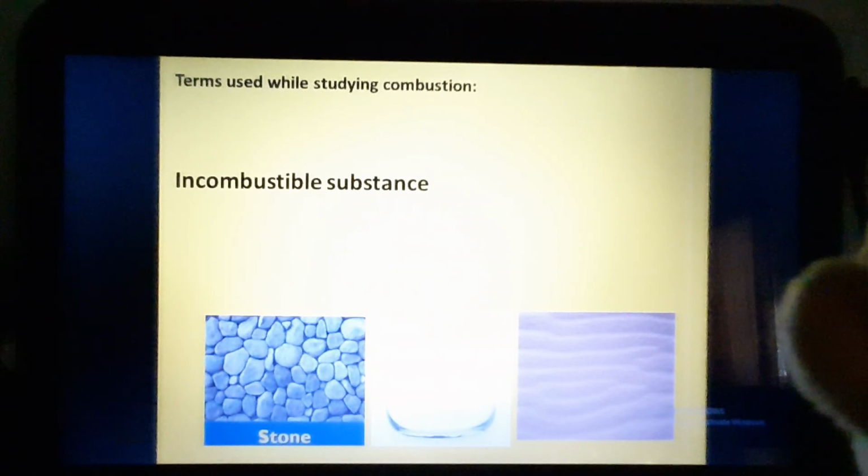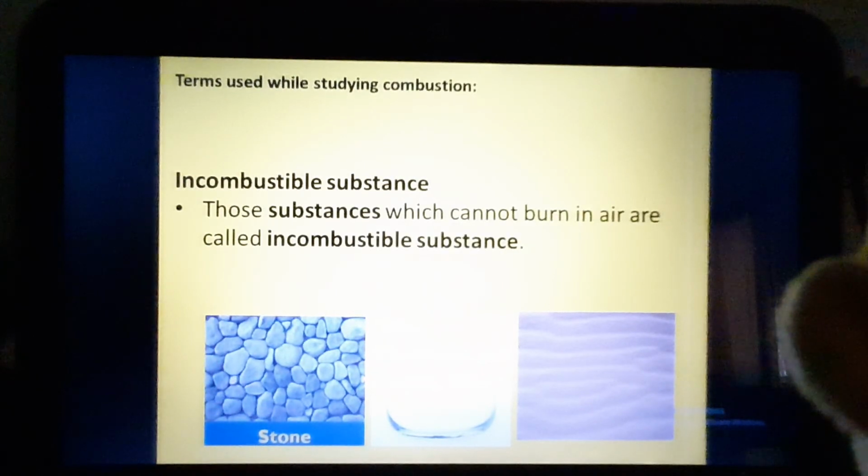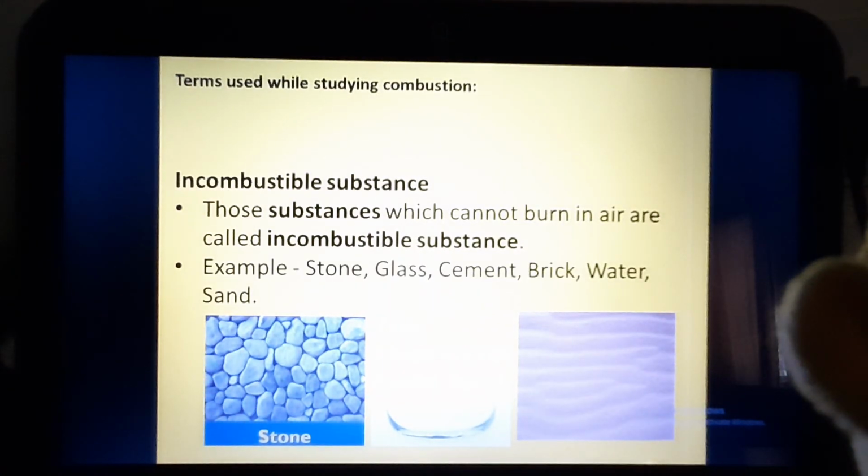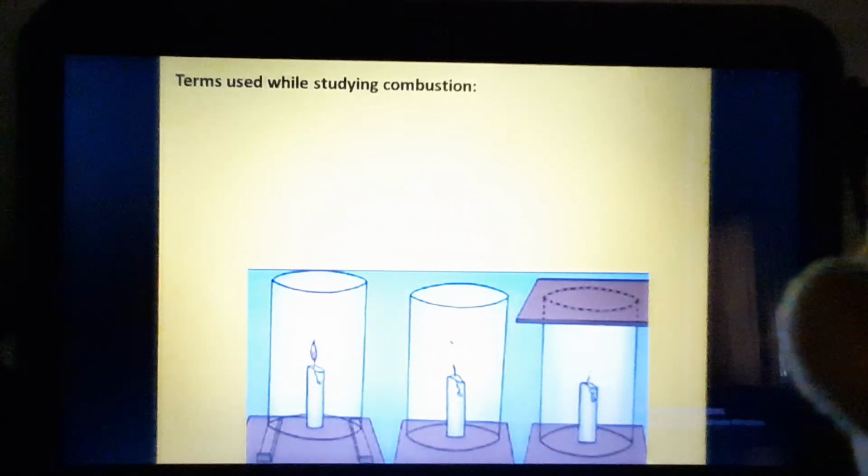Incombustible substance. So first we studied combustible substances, now we are studying incombustible substances. The substances which cannot burn in air, that means the substances which cannot chemically combine with oxygen to give away heat and light, will be called incombustible substances. Examples are stone, glass, cement, brick, water, sand, etc.